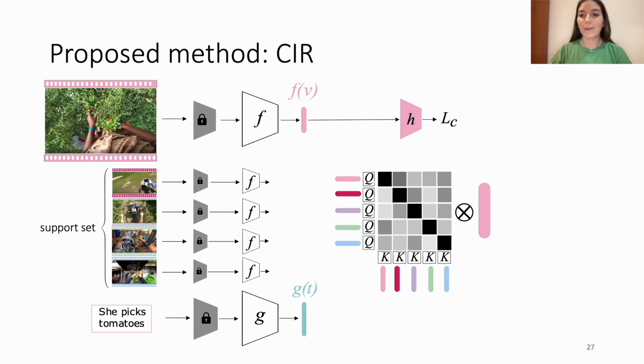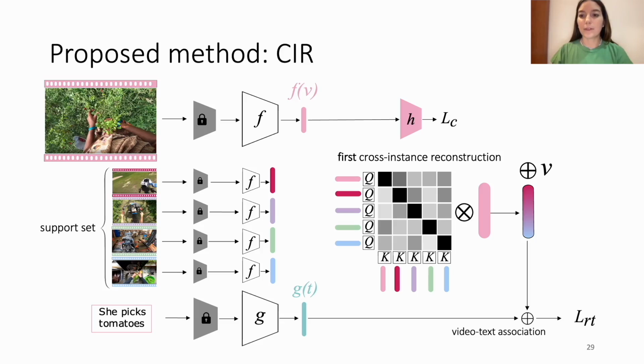This is done by learning a query and a key embedding for each video in the batch, and then computing the dot product between those. Self-masking is applied to avoid trivial solutions by using the video itself. The resulting weights are then used to reweight the video features. The reconstruction then replaces the visual representation of the video with those from others in the batch, excluding the video itself. We refer to this as cross-instance reconstruction, CIR, which is the name of our proposed method.